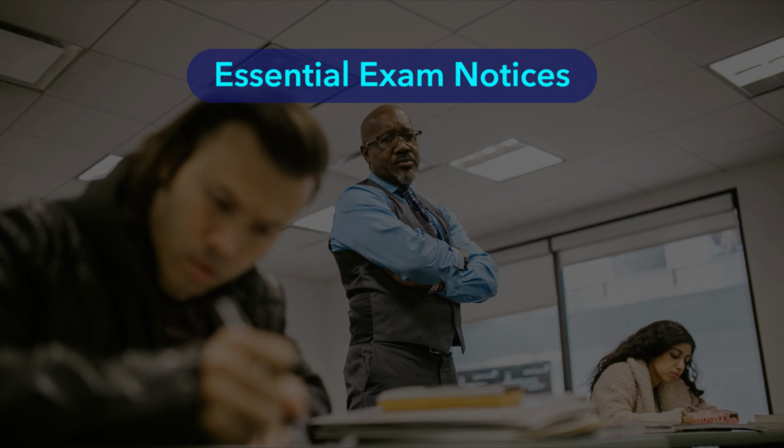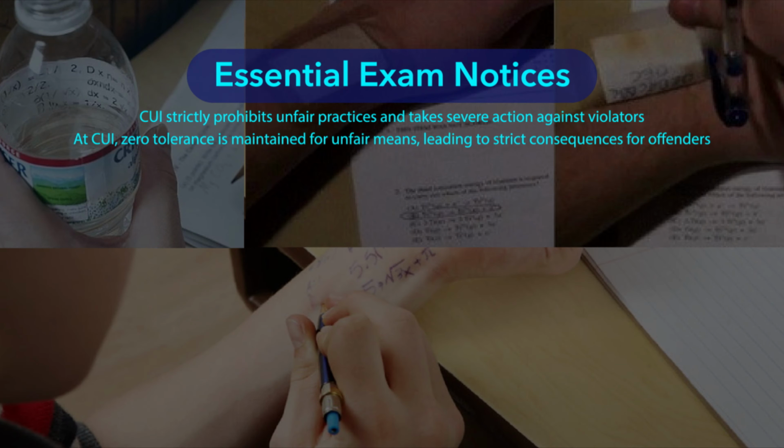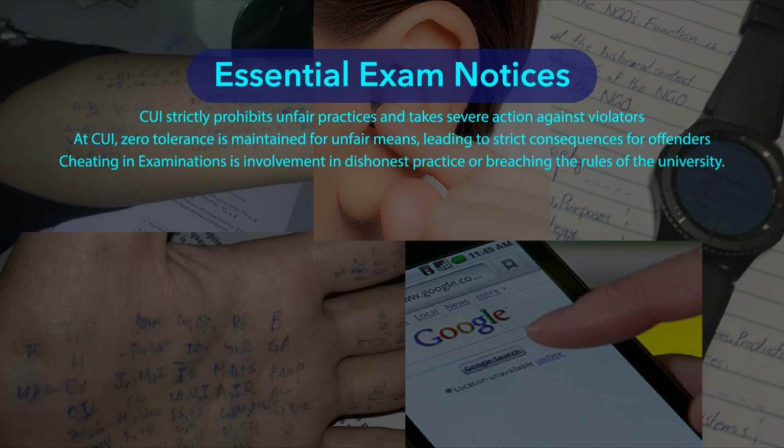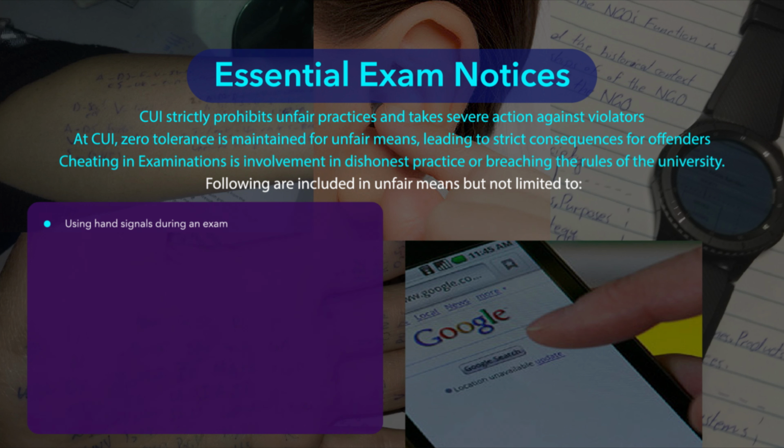Essential exam notices: CUI strictly prohibits unfair practices and takes severe action against violators. At CUI, zero tolerance is maintained for unfair means, leading to strict consequences for offenders. Cheating in examinations is involvement in dishonest practice or breaching the rules of the university. Following are included in unfair means but not limited to: using hand signals during an exam, divulging information about exam